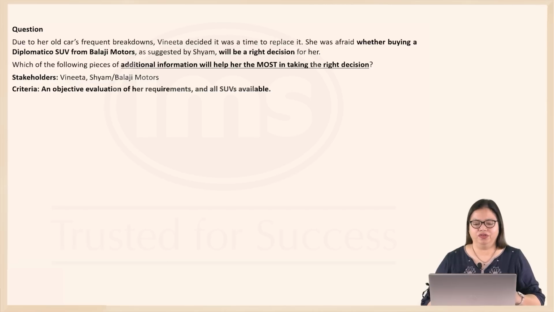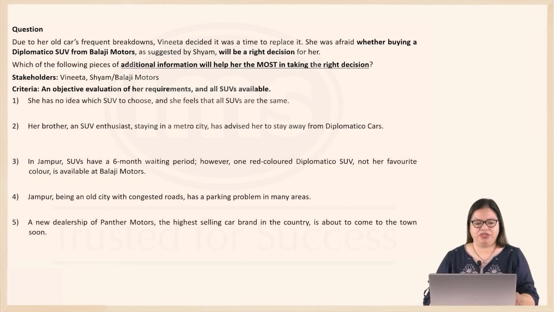Now, what should you look for here? What additional information will help her the most in taking the right decision? Which means you will have to objectively evaluate her requirements and the different SUVs available in the market. So, it will have to be a very objective assessment of it. So, any option that does this objective assessment of what her needs are, what are the different SUVs, that could be a correct answer. Let's examine the different options now.